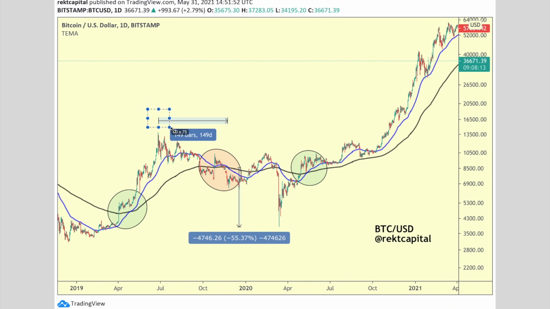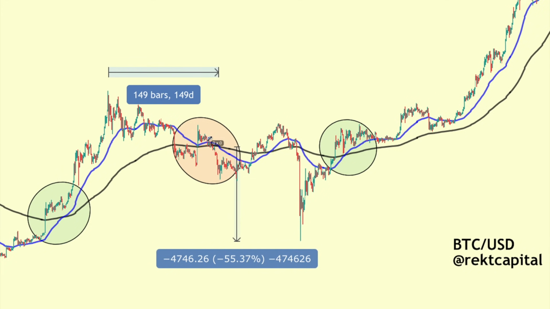And here's another death cross to mention. 150 days since the peak in June 2019. A crash of 55% after that confirmed death cross. And here, it's a bit of a difficult one, and I actually want to touch upon this very briefly.